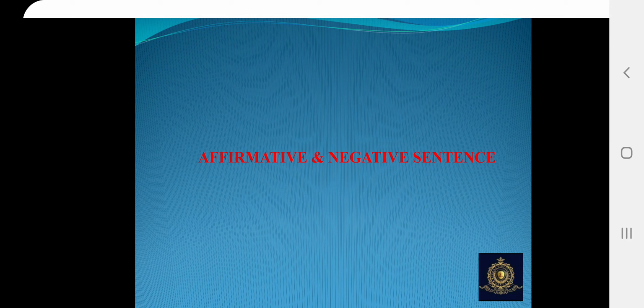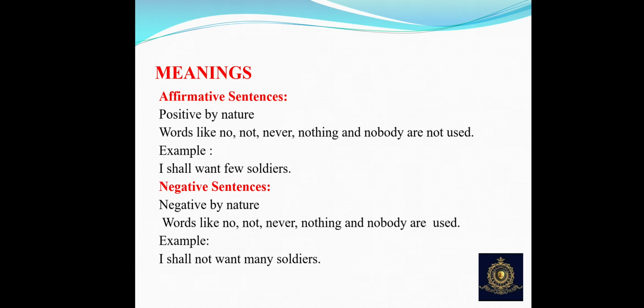Hello my dear students. Today in this video we are going to discuss a very important topic of your English grammar, that is affirmative and negative sentences. But before we start, you need to understand what is an affirmative sentence. An affirmative sentence is positive by nature, and words like no, not, never, nothing and nobody are not used.